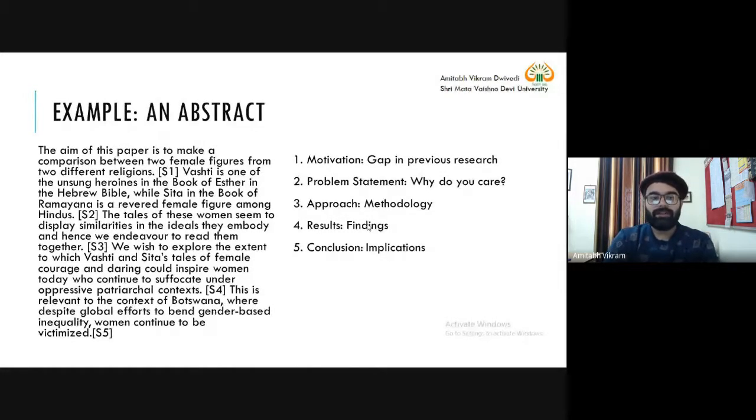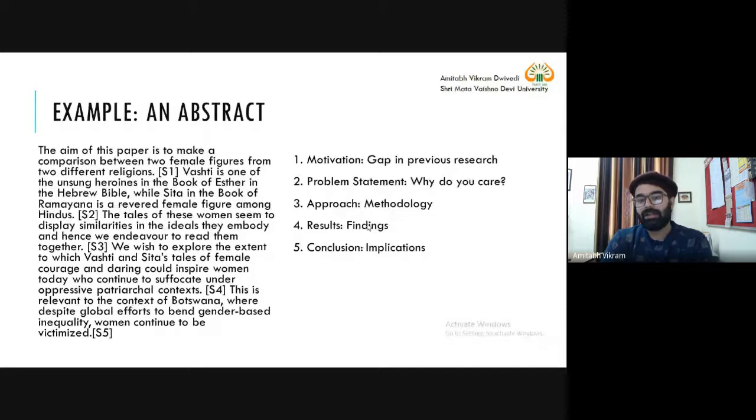Now, as you can see in this abstract, we have not written the heading first and then the corresponding sentence. But once someone reads the sentence, it must reflect that heading. We also know that some journals require you to first write the heading, and against that write the corresponding sentence. So the bottom line is we need to follow these steps of writing an abstract.